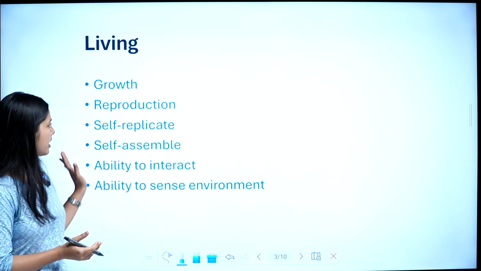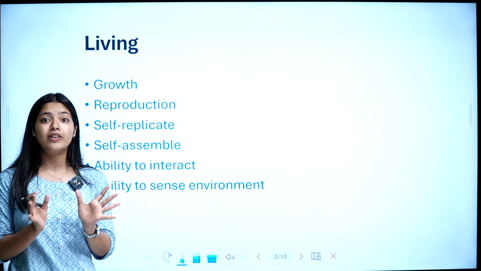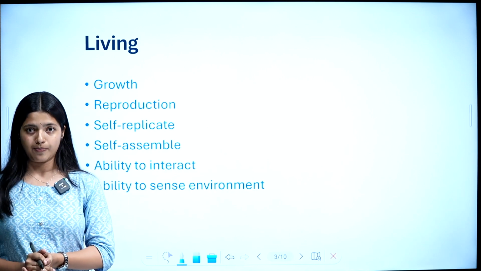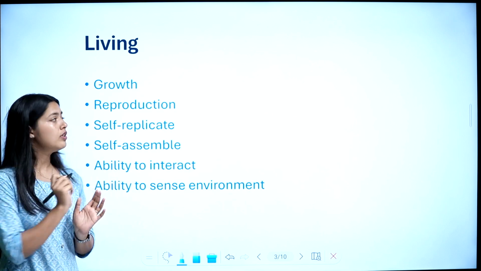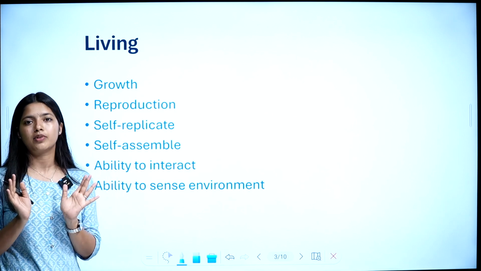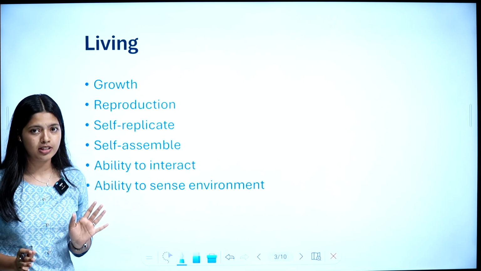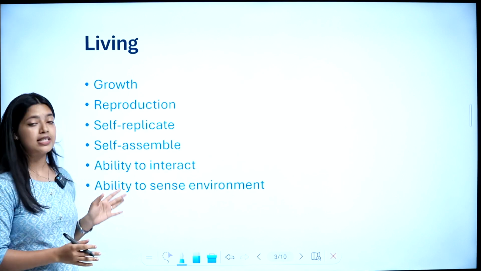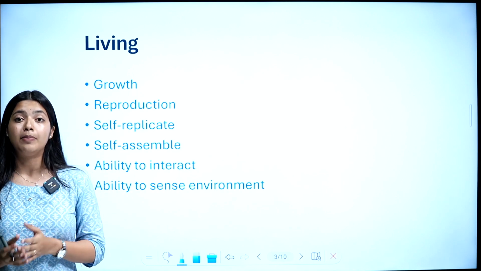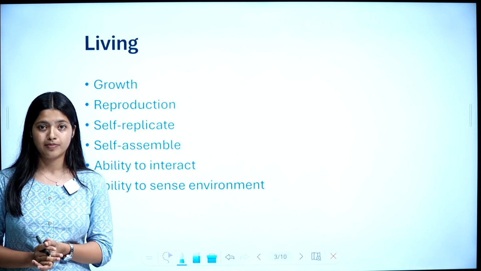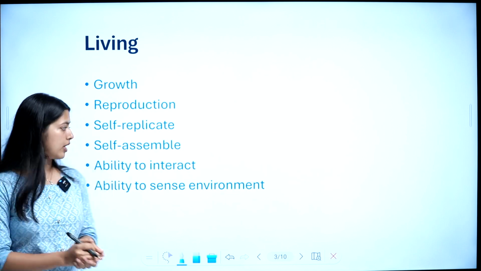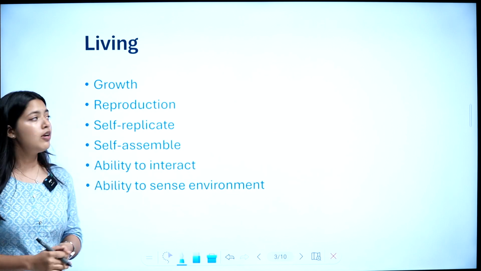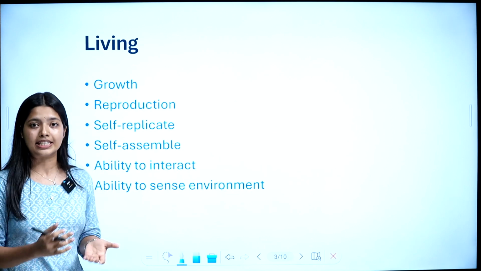So these are some features that living organisms possess. I want you to note down these features and remember them: growth, reproduction, self-replicate, self-assemble, ability to interact and ability to sense environment. Is that clear? We'll explain these points in detail.